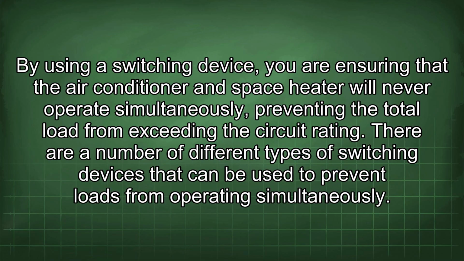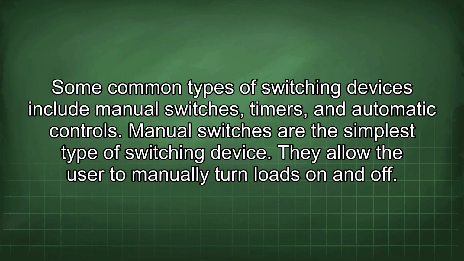There are a number of different types of switching devices that can be used to prevent loads from operating simultaneously. Some common types of switching devices include manual switches, timers, and automatic controls. Manual switches are the simplest type of switching device. They allow the user to manually turn loads on and off.